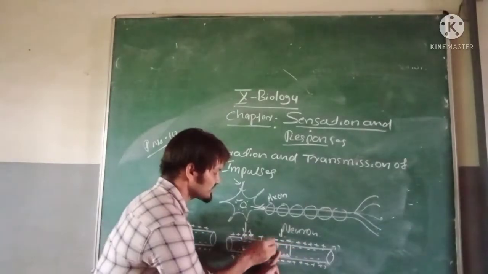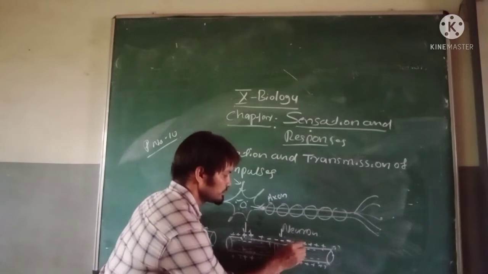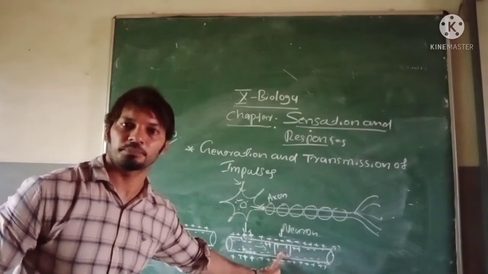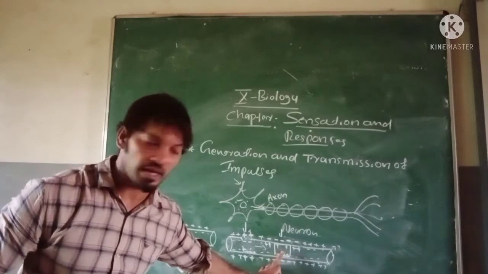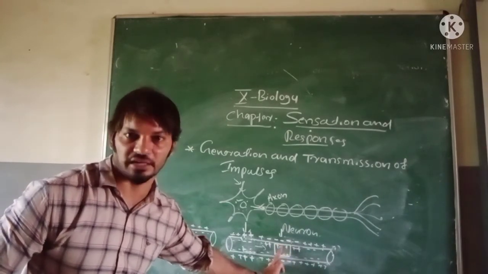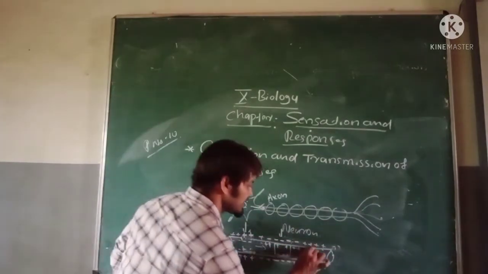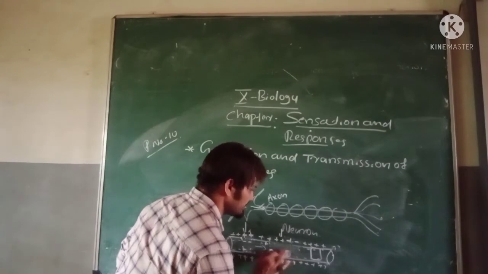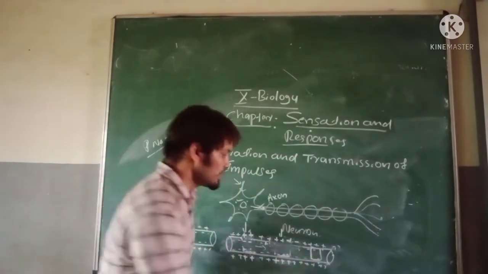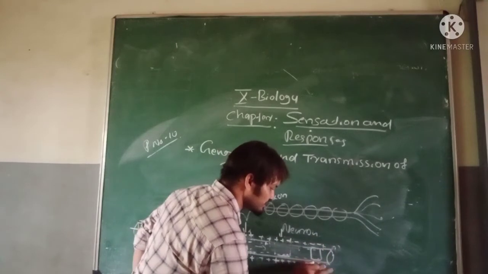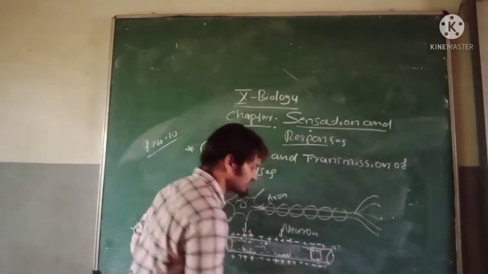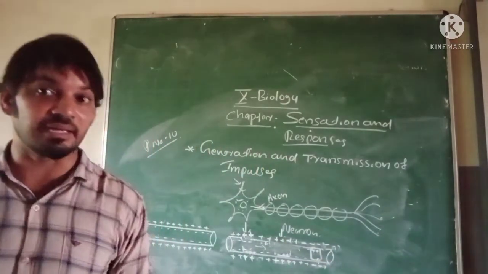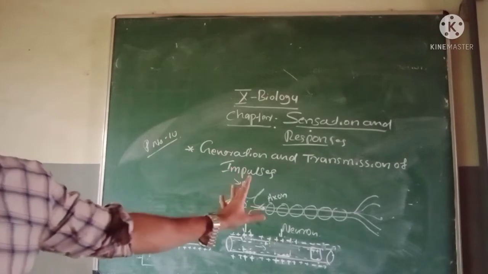also has a chance to change the polarity. Here, if there is a stimulus, the polarity changes on the adjacent side also. And if the stimulus reaches here, it becomes the original state, and here the polarity changes. How does it change here? Outer becomes negative, inner positive. The adjacent side also changes. Why? You will ask why. Due to the different distribution of ions.